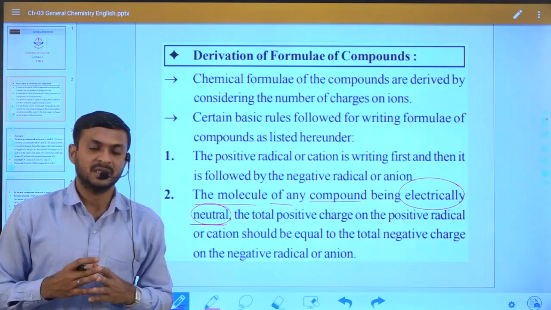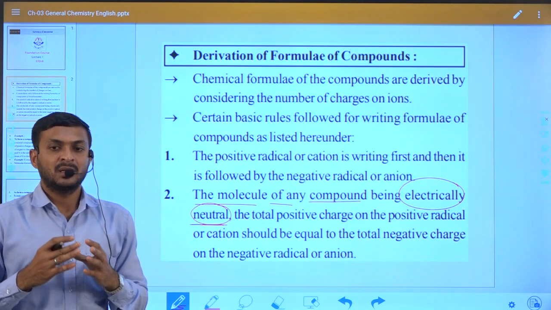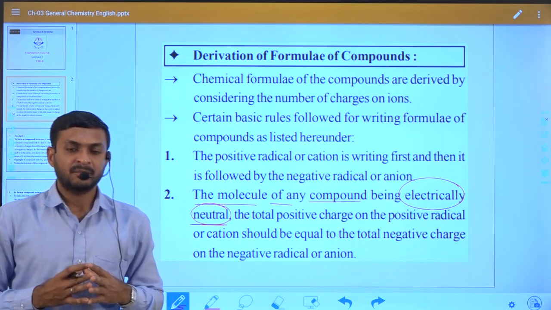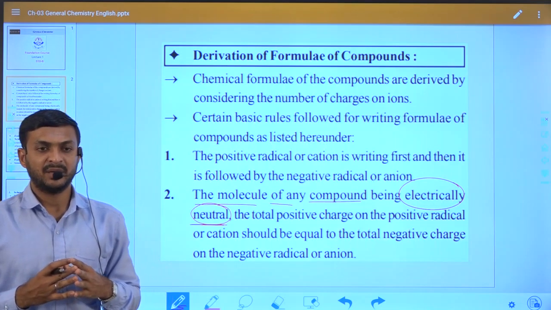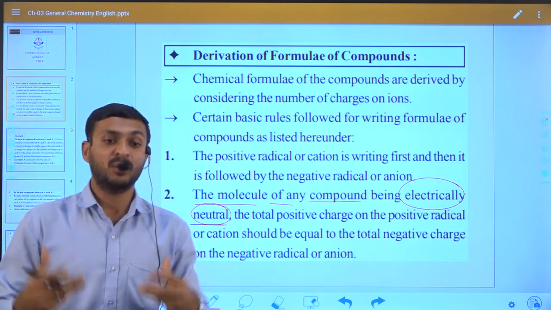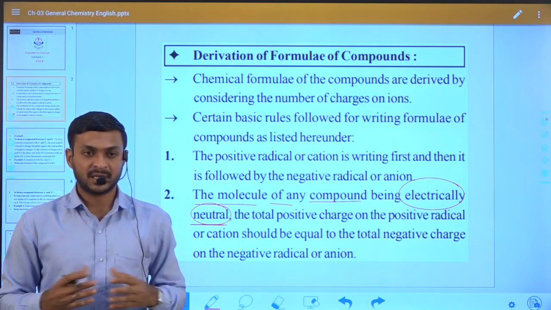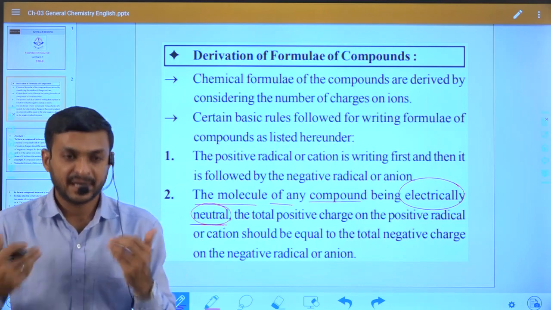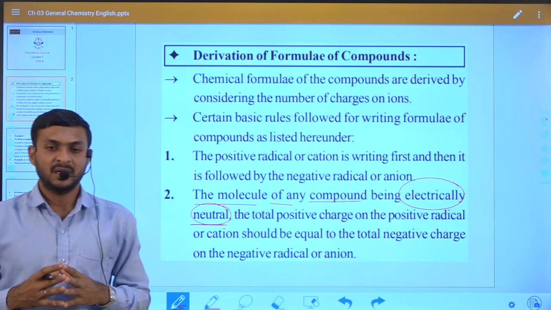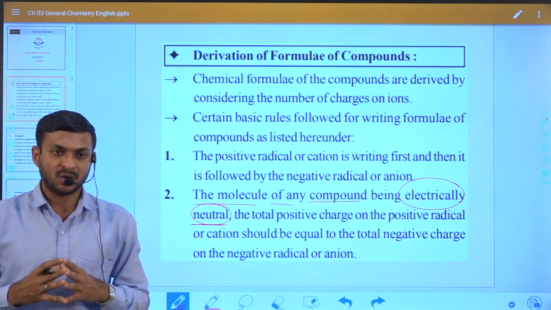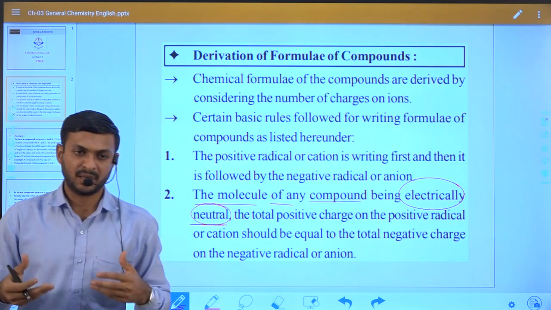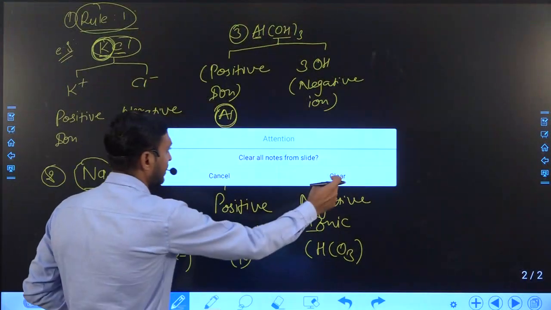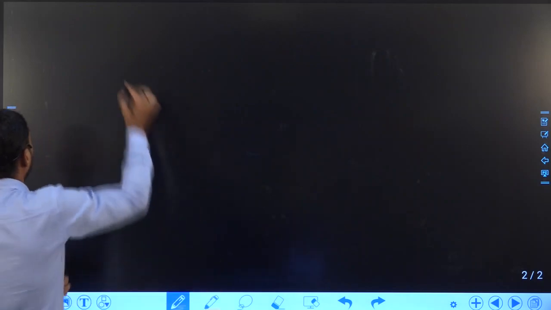Now the question is how we can define that the molecule is electrically neutral, that the total positive charge on the cation and the total charge of the negative ion are equal. Let us try to understand with the help of different examples.